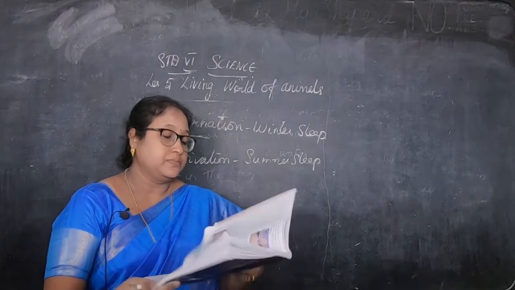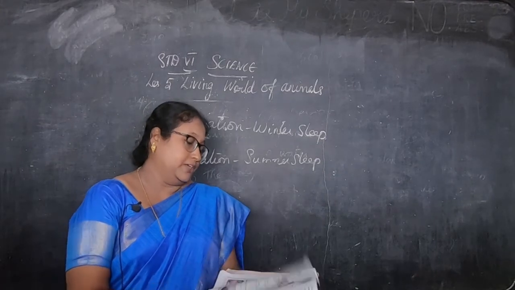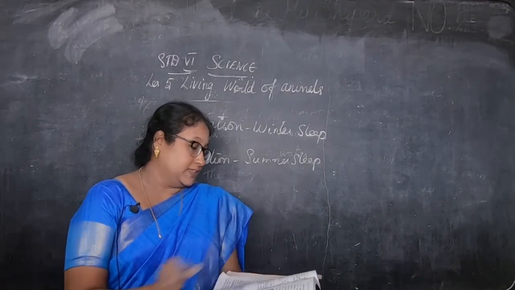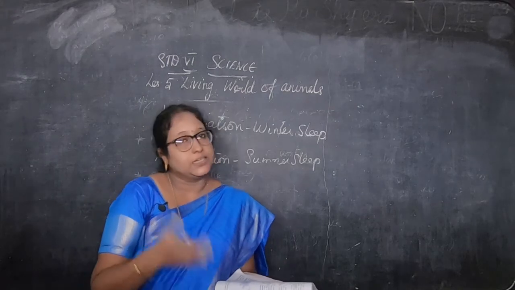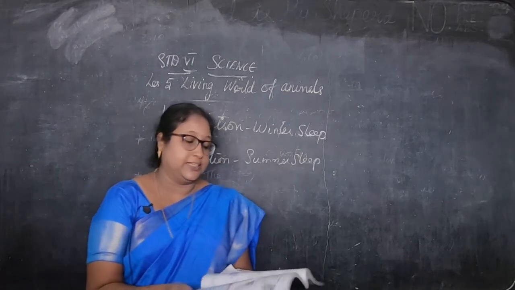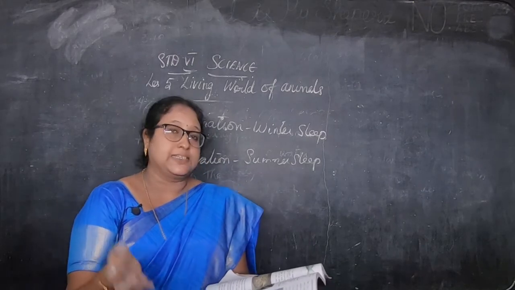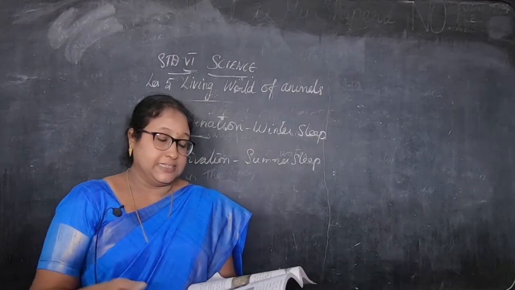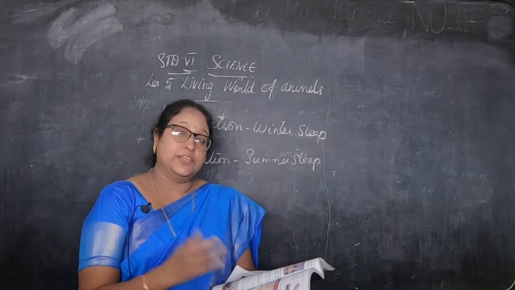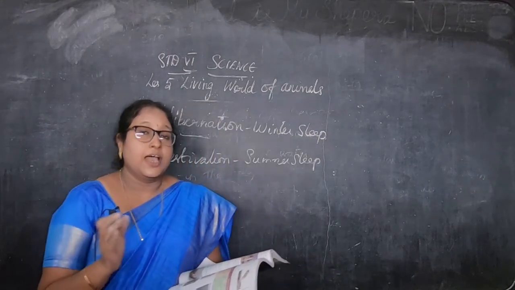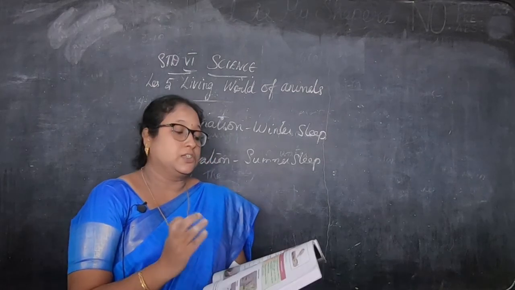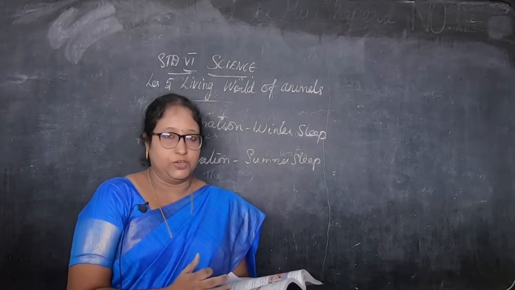Okay, children. Now with this we are finishing this lesson. What all we saw in this lesson, children: we saw about biodiversity, then unicellular and multicellular organisms and the difference between them, then adaptation in animals like fish, frog, lizard, birds, then the camel also, then adaptive features from different habitats. I think you have understood this lesson, children. So in the next class, we'll start with a new lesson. Thank you.